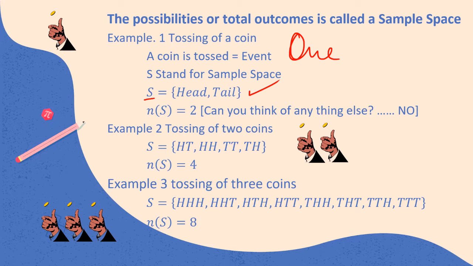So pay attention. In probability, we are talking about an event. You need to understand what happened. The event is what happened. In this case, a coin is tossed. The result is unpredictable. A phenomenon has happened. The result we don't know, but the result will happen.